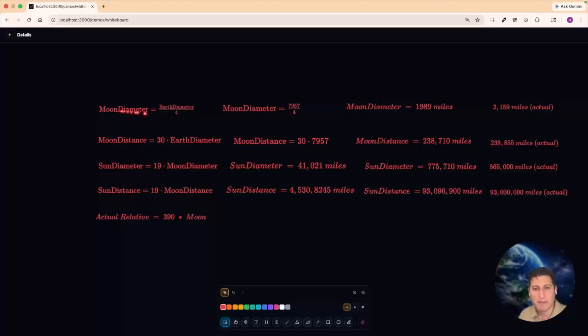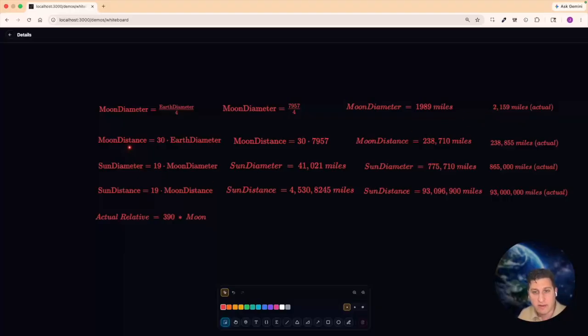Remember, the moon diameter is the Earth diameter divided by 4. So you take our Earth diameter of 7,957 miles, you divide it by 4, and you will get 1,989 miles. That's only a couple hundred miles off from the real answer, which is 2,159 miles. That's the diameter of the moon. Look how close that is. It's amazing how close they got, given how long ago they were doing this.